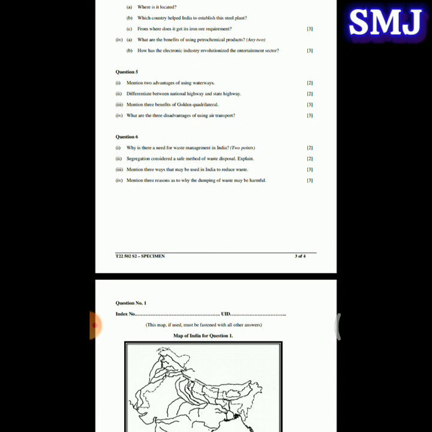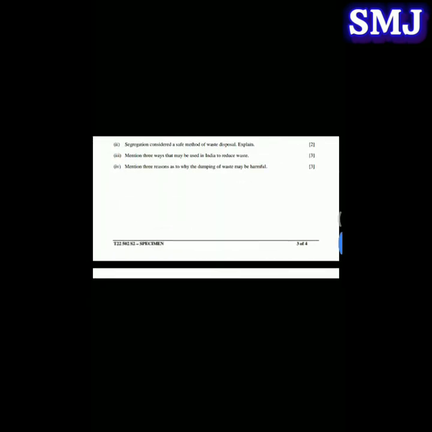Next question. Differentiate between national highway and state highway. So national highway connects capital cities of different states, whereas state highway connects various regions within the state. Next, national highway is maintained and constructed by central government, whereas state highway is maintained and constructed by state government.